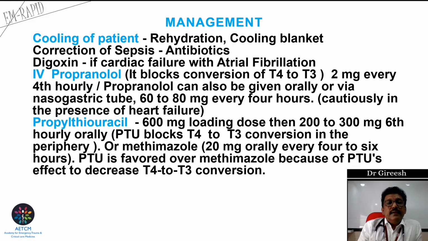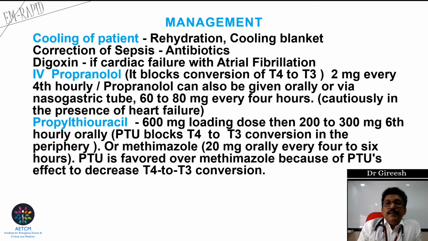Digoxin is one drug which should be used in patients with atrial fibrillation and cardiac failure. Hyperthyroidism or thyroid storm can present with atrial fibrillation and cardiac failure, so digoxin has a role there. So digoxin can be tried. The only indication for digoxin nowadays is AF in cardiac failure. Previously we used to give digoxin for almost all types of cardiac failure, but nowadays, because of its safety profile, it is indicated only in patients who have atrial fibrillation with cardiac failure.